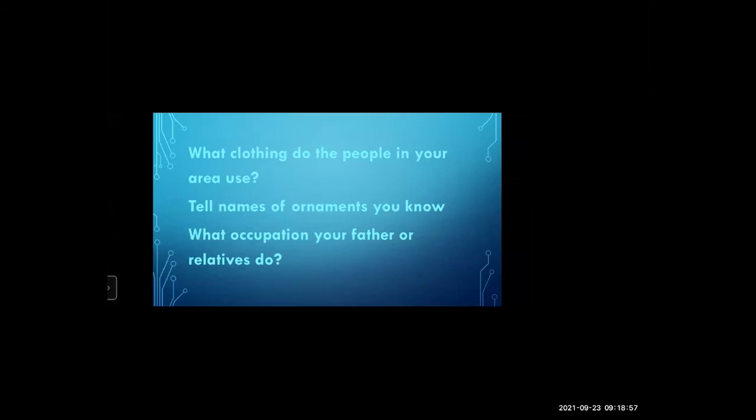So let me explain to you that the people around you might be wearing pants, t-shirts, shirts. Women will be wearing saris or dresses, dress material, and children will be wearing frocks. Like this they will be wearing clothes. Now tell names of ornaments you know. Ornaments means jewelry. What do you wear on the neck, what is it called? That is necklace, rings, bracelet. Tell me the names of jewelry.